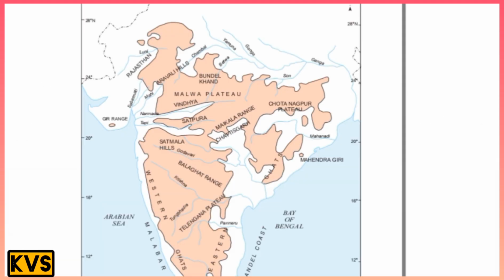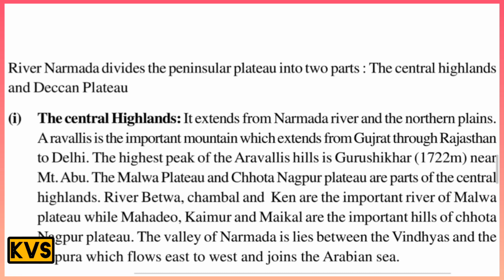On your screen, there is a most important map here showing Gondwanaland and the coasts. The river Narmada divides the Peninsular Plateau into two parts: the Central Highland and the Deccan Plateau. This is important. The first is the Central Highland.